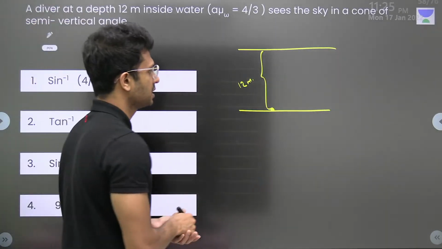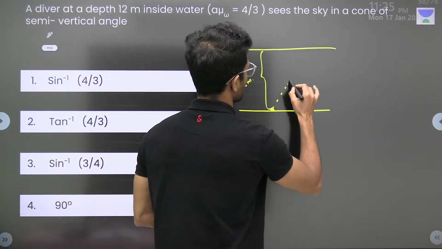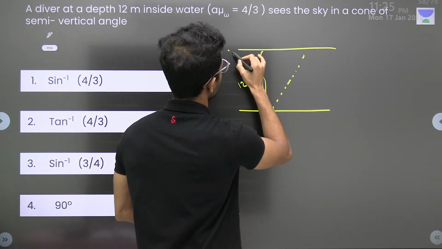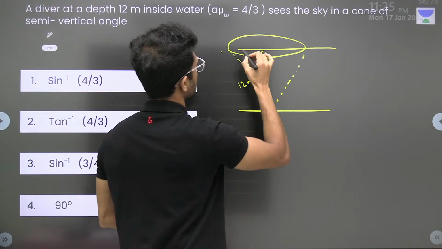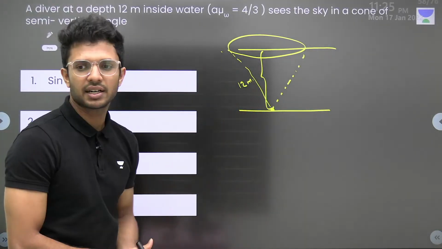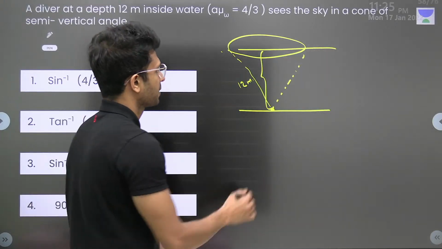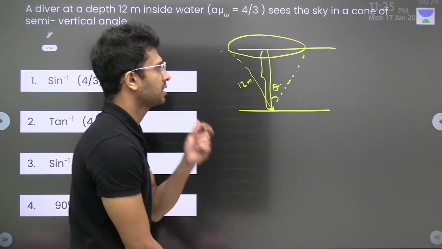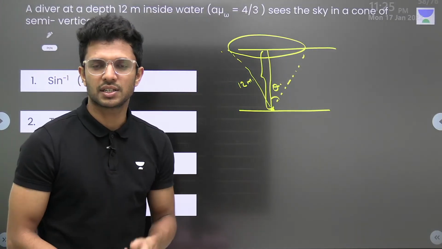Now, if the person is looking to the outside world, he'll be seeing the outside world in a circular form. But if we consider the entire thing, we can consider this as a cone here, right? It will be making an angle of theta here. The question is to find out that angle theta.